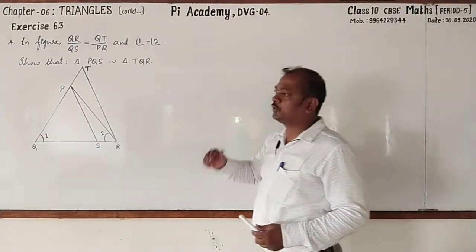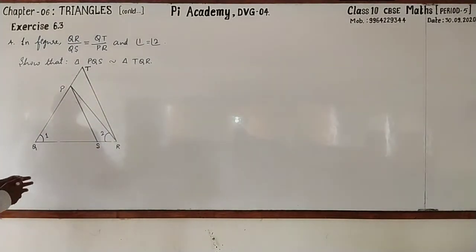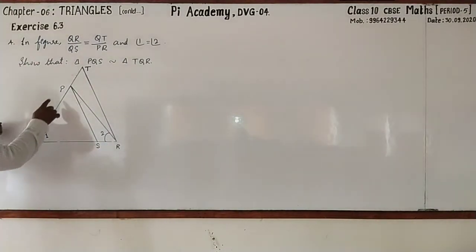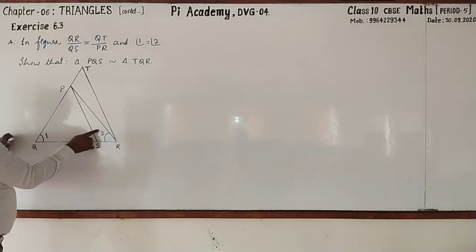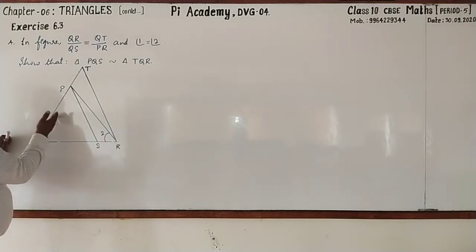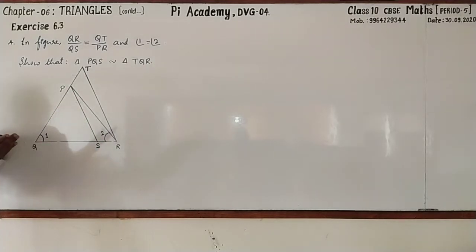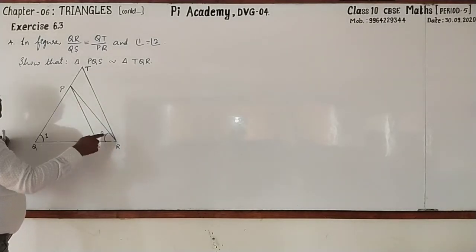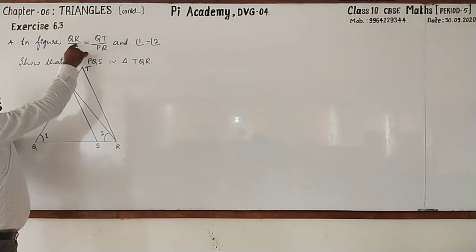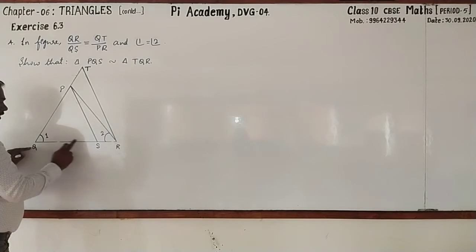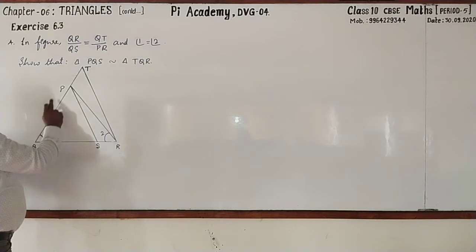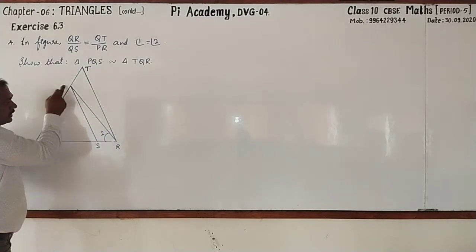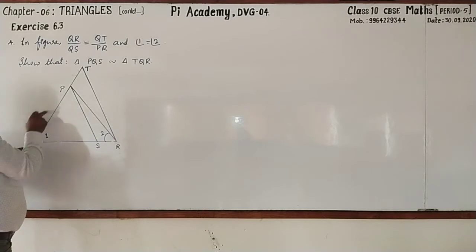Dear students, go through fourth one. This is very simple. In this figure, they have given the triangle PQR and angle 1 equal to angle 2. If angle 1 equal to 2, then PQR is an isosceles triangle, right? Then the opposite sides are equal. PQ and PR are equal. Even they have given QR by QS equal to QT by PR. Just we have come to know that PR is equal to PQ.